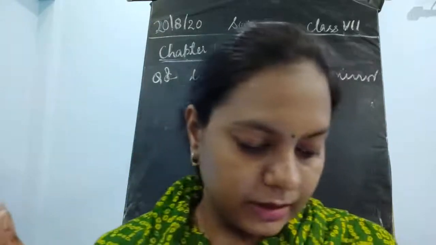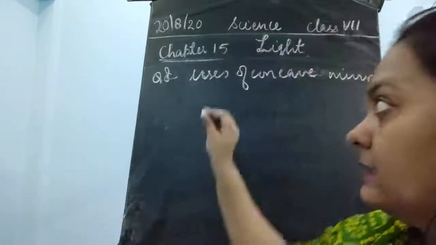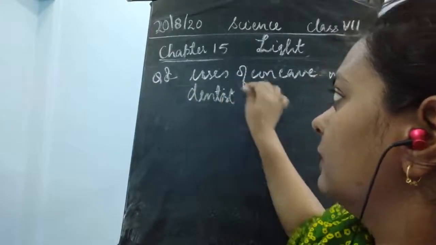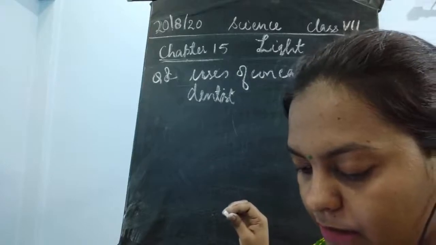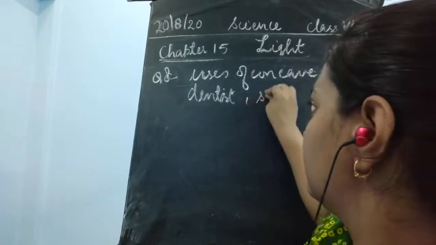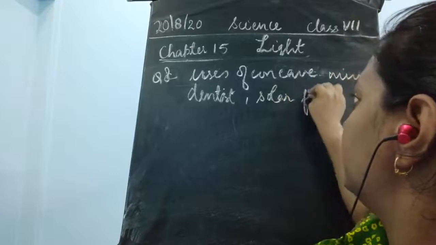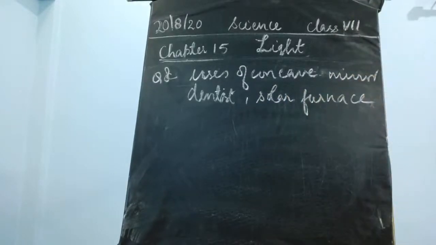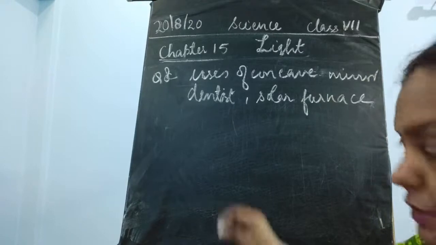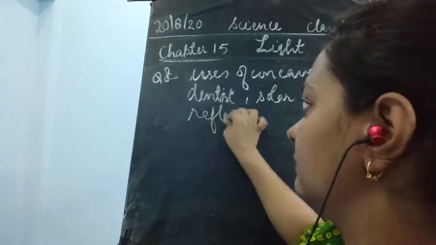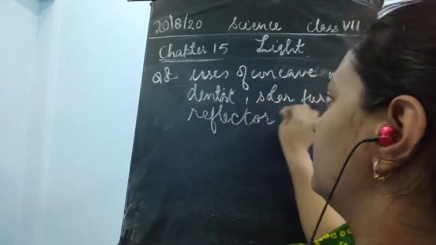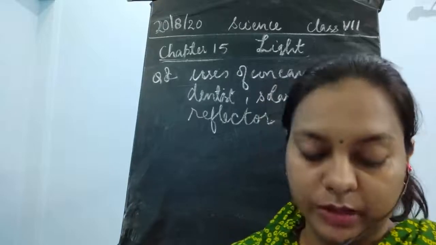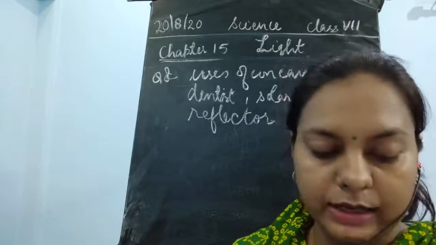The concave mirror is used by the dentist. Then it is used in the solar furnace. This is the mirror used in solar furnaces. It is also used as reflectors. The solar furnace is a furnace which works with the help of sunlight.